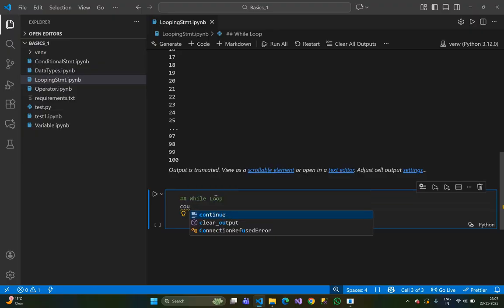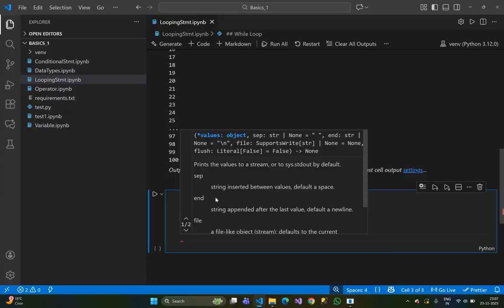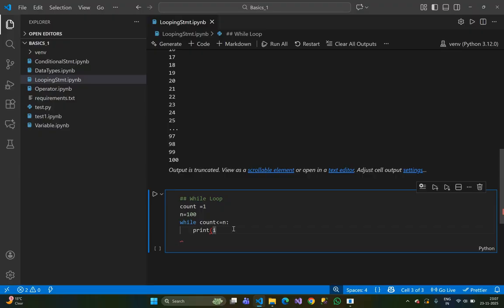Just print. count equal to 1, and now n equal to 100. Then use a while loop: while count is less than or equal to n, colon, print count, and then count equal to count plus 1.